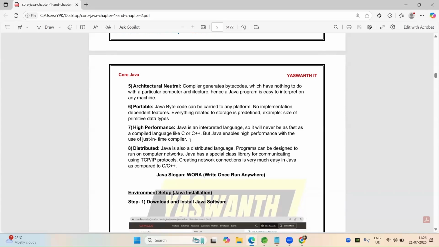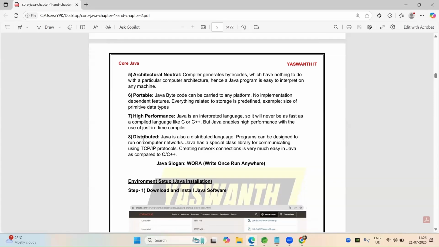Based on this JIT compiler, the just-in-time compiler, Java performance is high. So it contains an interpreter plus a JIT, an interpreter plus a just-in-time compiler. So it will compile the program in time.